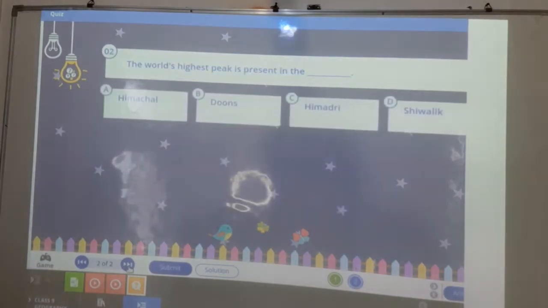Okay, now it is saying the world's highest peak is present in what? Himachal, Himadri, Himalaya or Shivalik. So you people have already learned, it is the Himadri, which is the part of Greater Himalaya. Okay, so that is why this will be the answer.